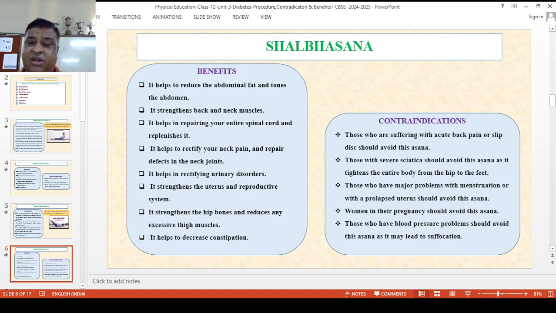Now, what are the contraindications? Who should not do it? If you have acute back pain or a spinal disc problem, it should be avoided. If you have any type of sciatica, avoid it. If you have major problems with menstruation, avoid it. If you have ureter problems, avoid this asana. Pregnant women especially should avoid it. If you have high blood pressure, avoid this type of asana.